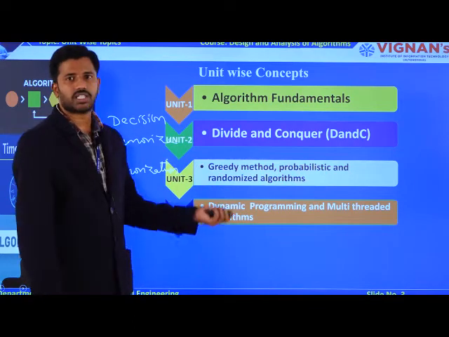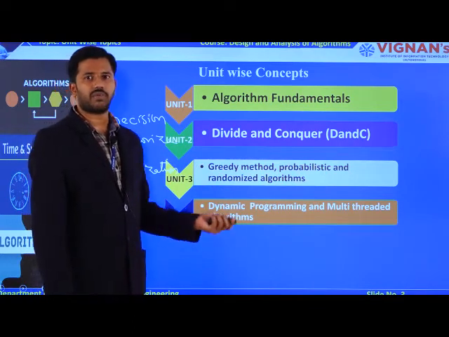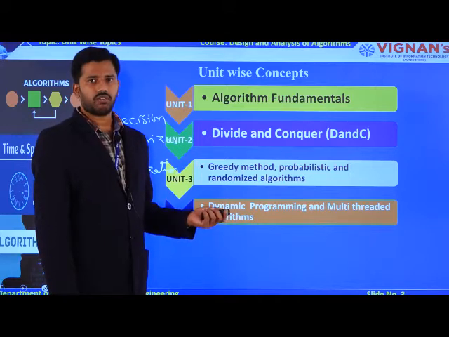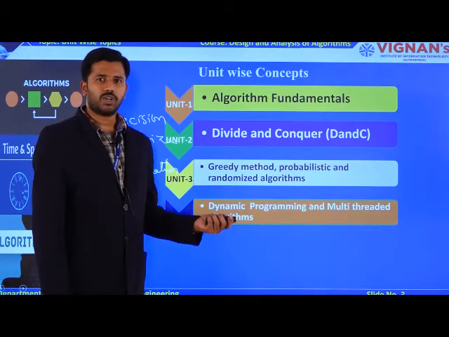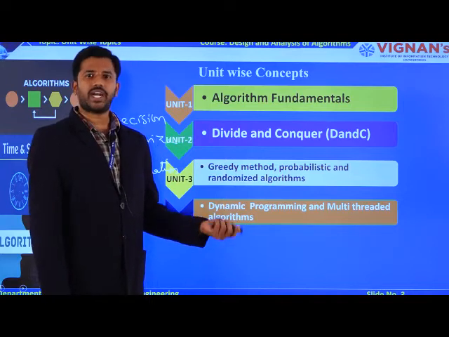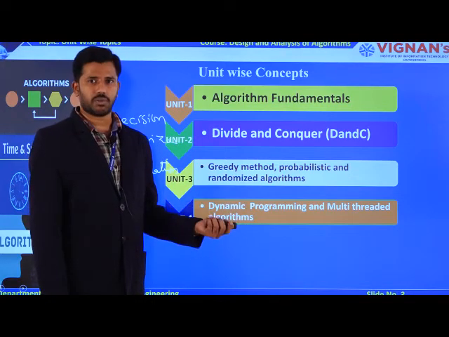The decision capability as well as memorization capability for your algorithms start from unit 4 onwards, which is nothing but dynamic programming. That's why this is very, very important. Dynamic programming is everywhere. Why? Because for every algorithm to solve a particular problem, you require decision capability as well as memorization capability, right?